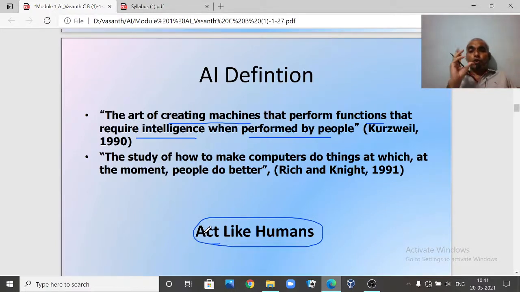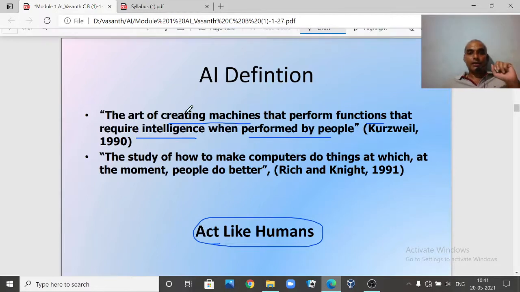Because we look into how humans do things, and the same type of things we can make the system do. Like a robot is going to copy whatever I am going to do, right? In that sense, this particular definition is saying.